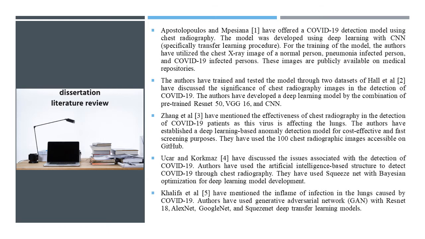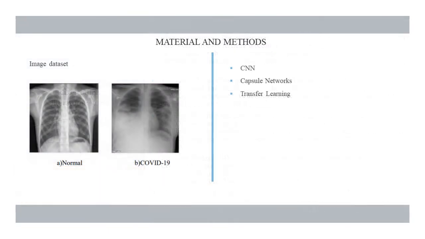Moving on to the materials and methods part. This slide defines the materials and the methods which have been used to implement the project. The left hand side depicts the data set. We made use of X-ray images available on the Kaggle repository, 25 images of normal people and 25 images of COVID infected people. The entire data set was then split into training and testing data sets with a ratio of 80:20 respectively.